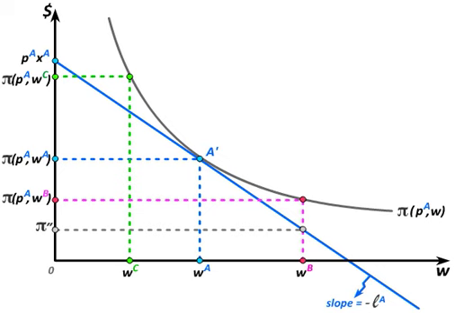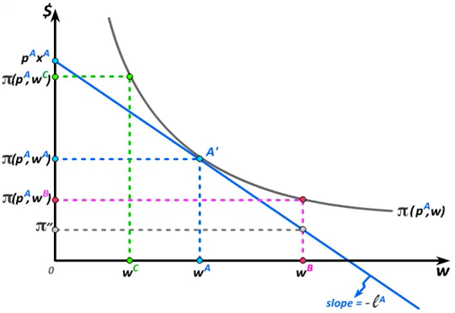The blue line here is not the only possible naive profit function. It's just the one that applies to the producer who always insists on producing production plan A. We could pick some other production plan on the production frontier and associate a different naive profit function with it. That profit function will also be tangent to the actual profit function, but at a different wage, the wage where that particular production plan would in fact be the profit maximizing production plan.